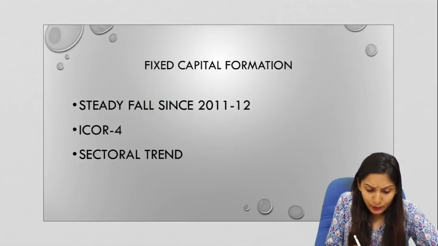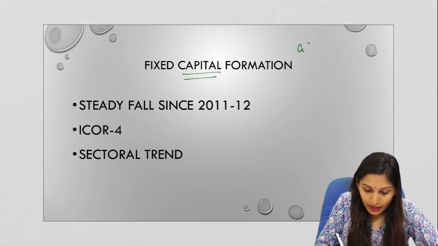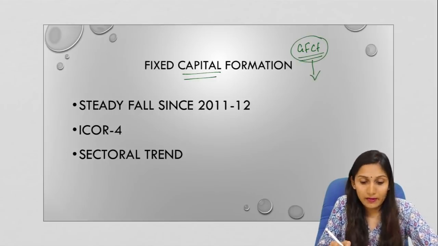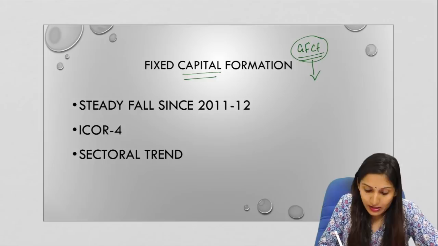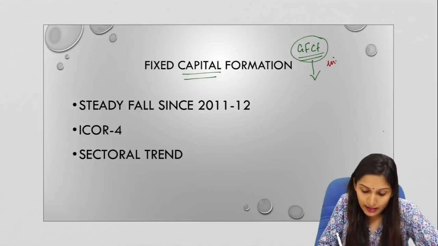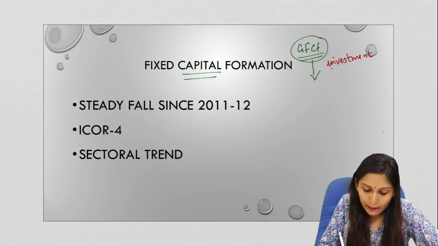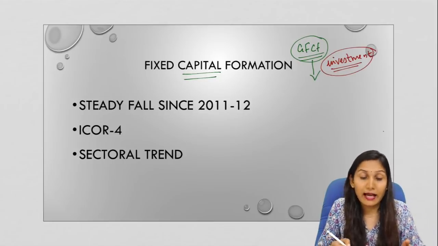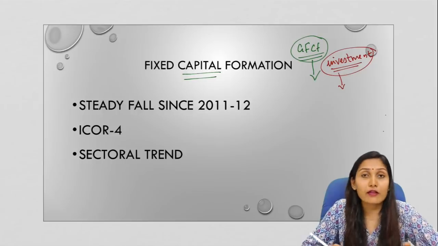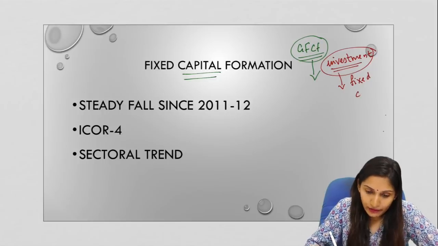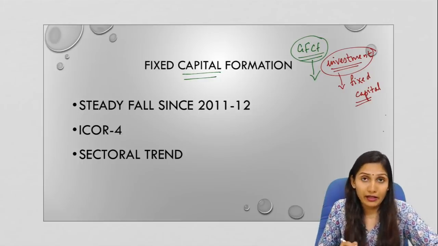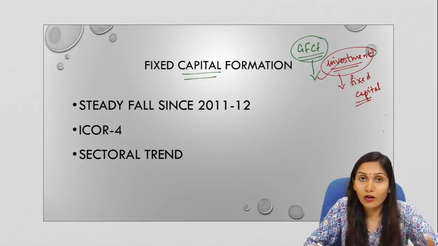So next, let us come to fixed capital formation, or GFCF. GFCF refers to gross fixed capital formation. Now, what is meant by gross fixed capital formation in an economy? It essentially means the investment that has happened in the economy. Gross capital formation is the gross investment that has happened in the economy, and this investment is in the form of an increase in the quantum of fixed capital. So an addition to the fixed capital, or an increase in the fixed capital, is what is called gross fixed capital formation, and it happens through the process called investment.